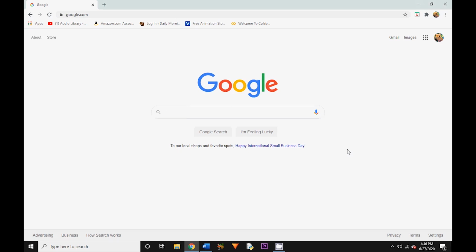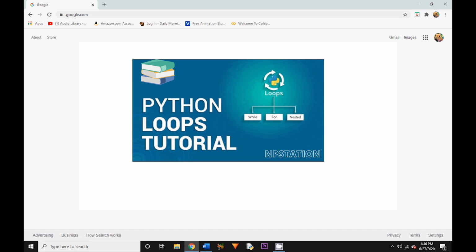So like I said, in today's video we are going to be learning about for loops and while loops. So a big part of why computers are so powerful is that they can repeat many actions or calculations very quickly. So one of the ways we can tell a computer to do this is through loops. A loop is a special kind of programming statement that allows you to repeat a block of code. So like all programming languages, Python has two kinds of main loops, which are the for loops and the while loops.